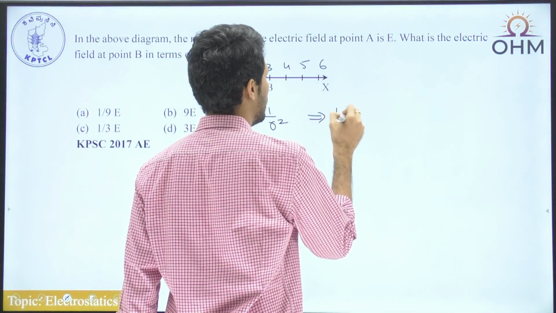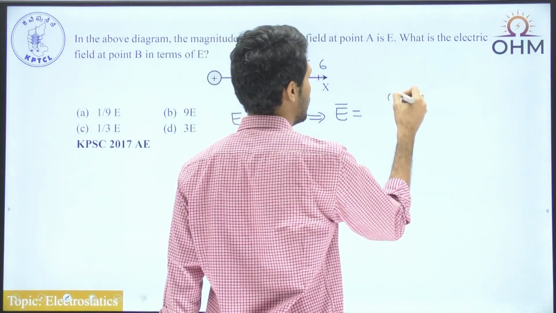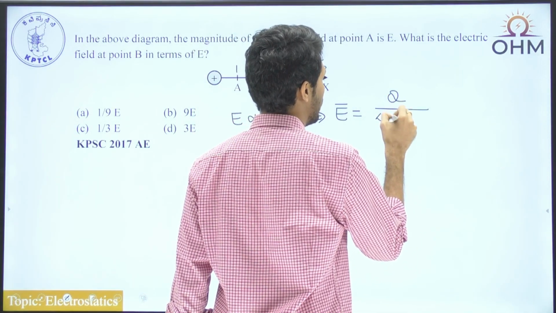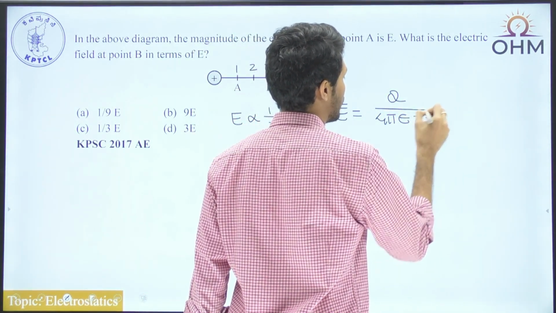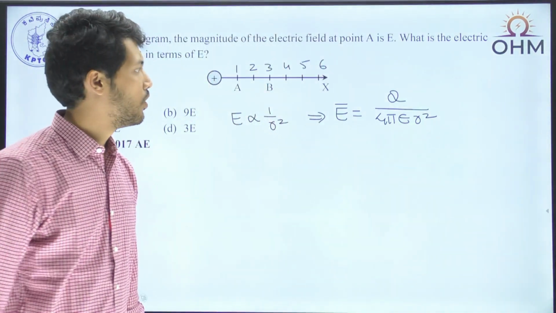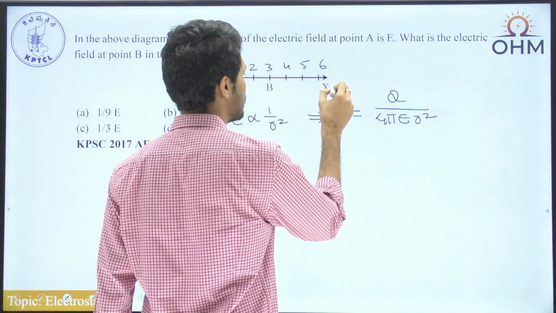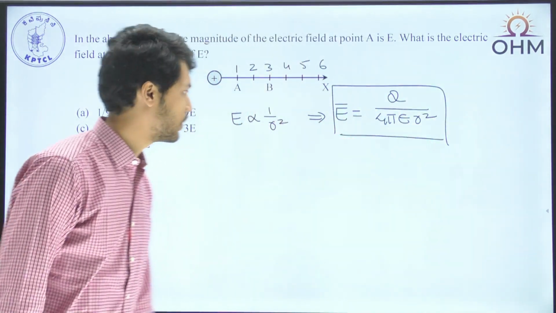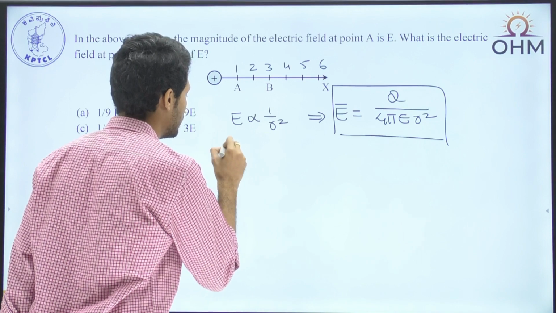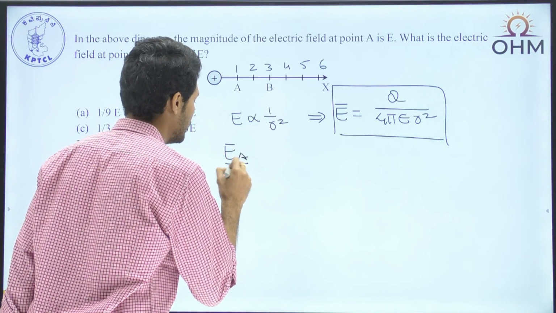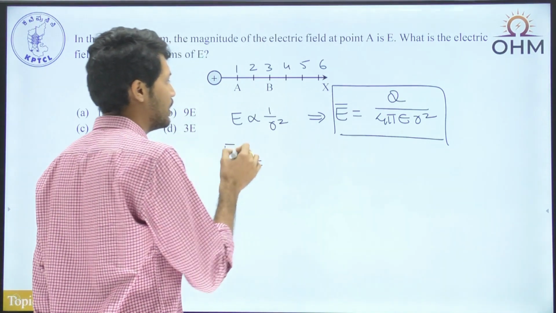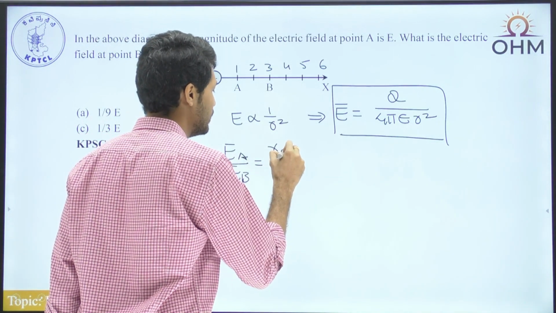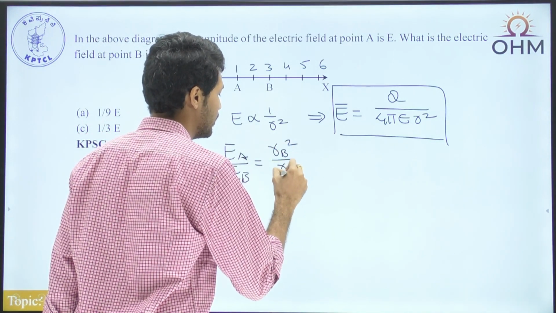The formula for electric field E due to a point charge is given by Q by 4 pi epsilon r square. So this is the formula of electric field due to a point charge. Again, it clearly shows that E is proportional to 1 by r square. So I would say that EA by EB is equal to RB square by RA square.